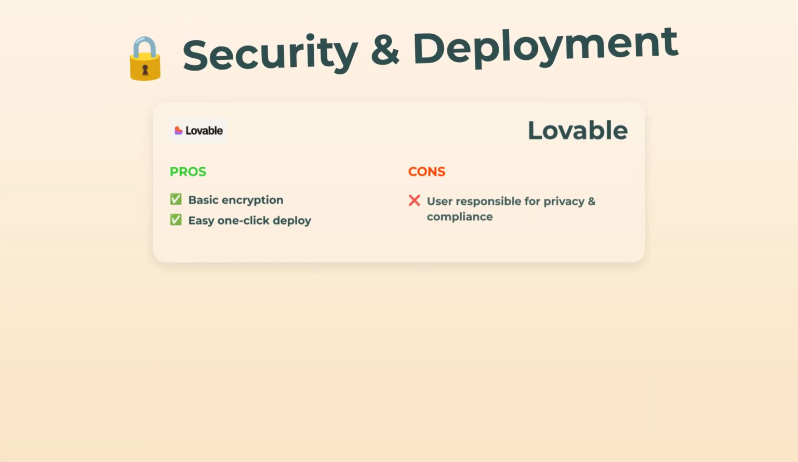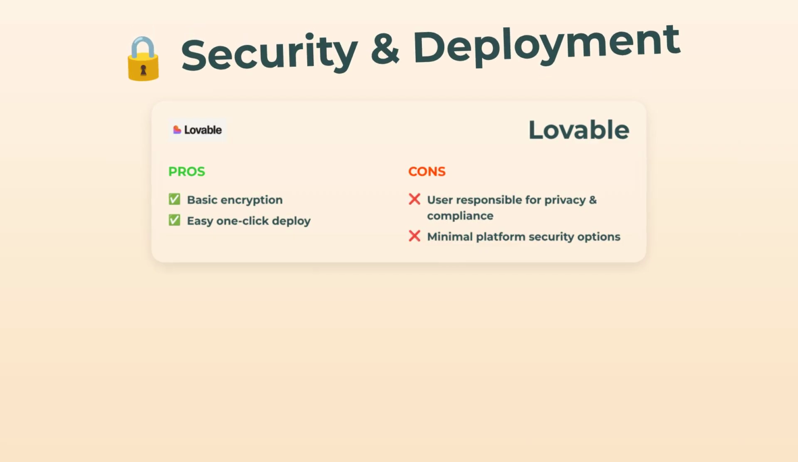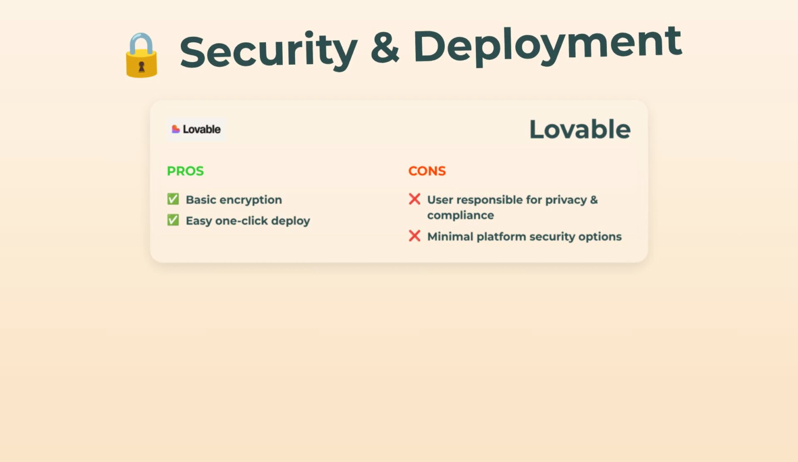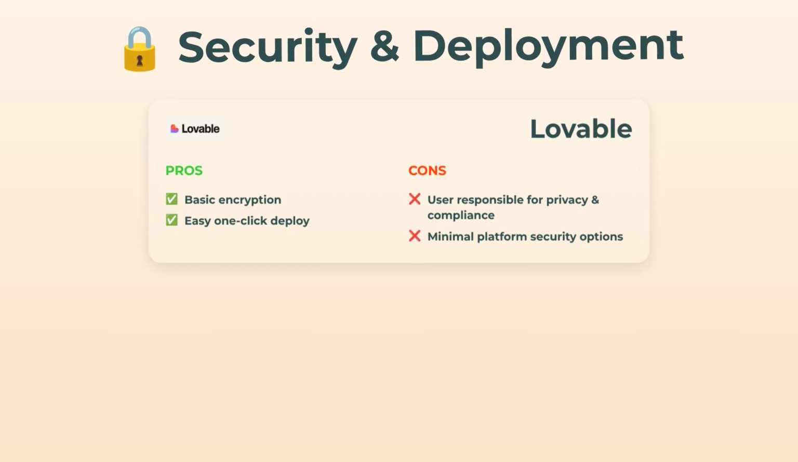How about security and deployment? Lovable offers basic encryption and seriously easy one-click deployment. Sounds good at first, right? But then you run into this. If you care about privacy or compliance, you're basically on your own. Actual platform security options are kinda thin.